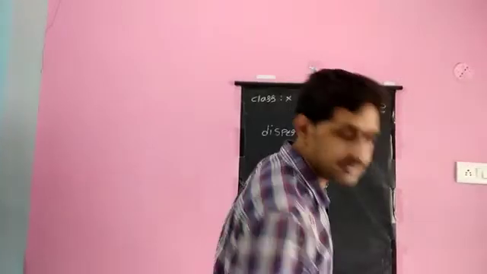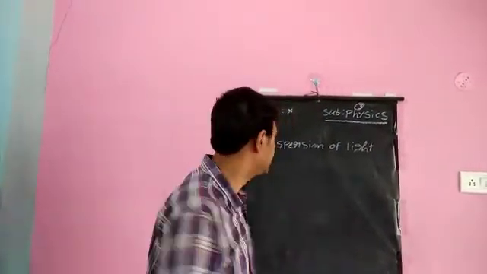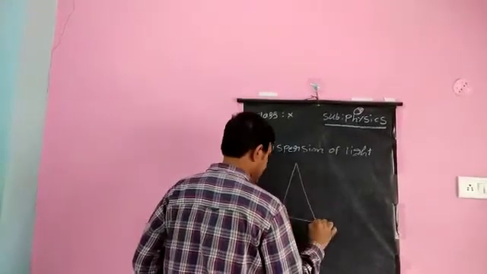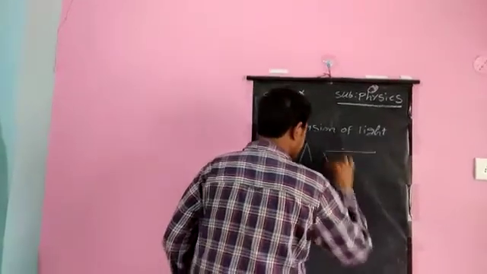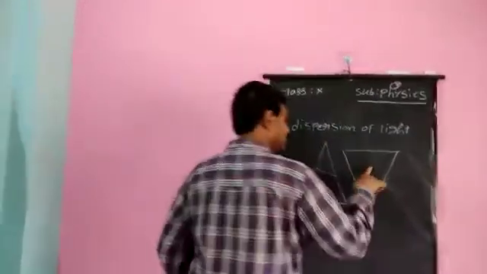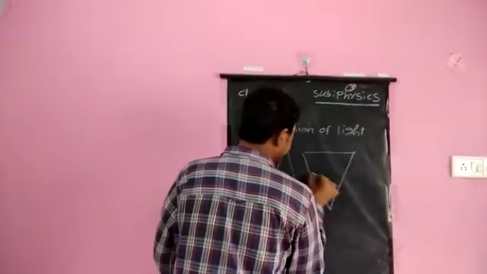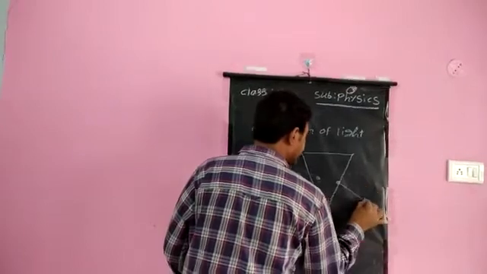Dispersion is the splitting of white light into its constituent colors. The reason for that is what happens when you have a prism. The white light falls on this and it splits. But if you allow the same colors through another prism placed inverted, these 7 colors, when they enter this glass prism, again recombine and emerge as a single white light.